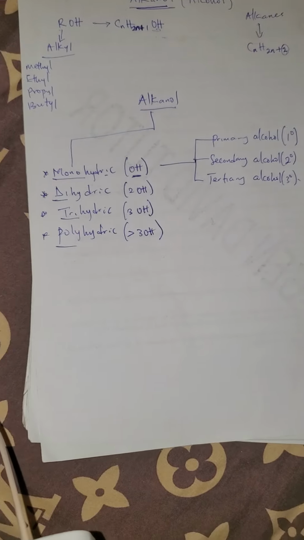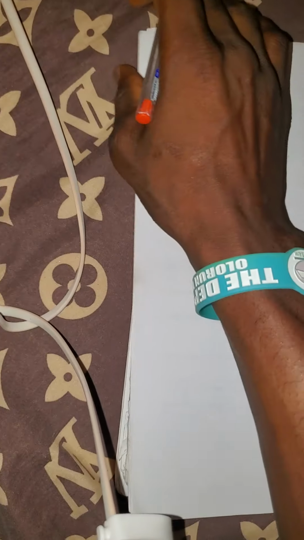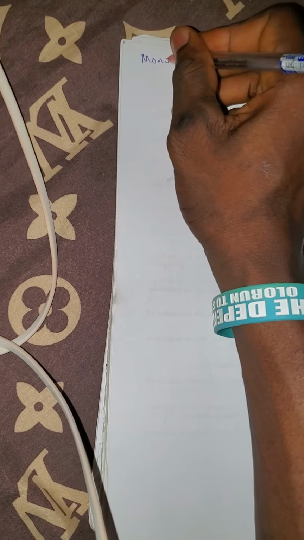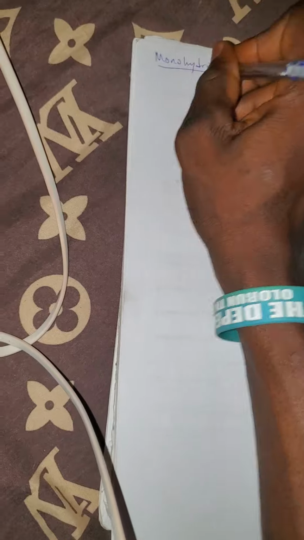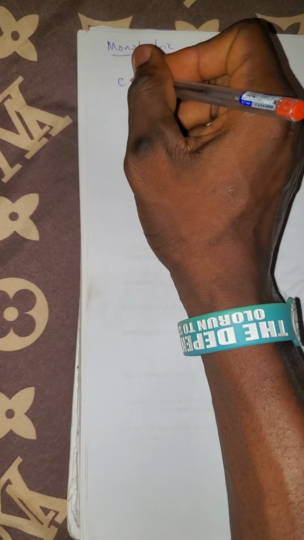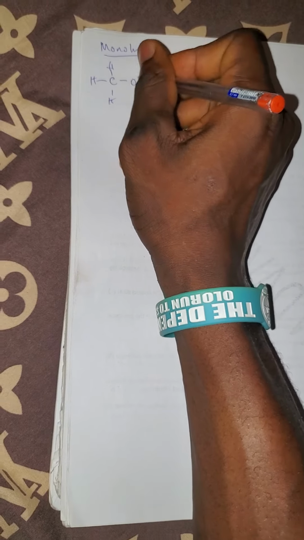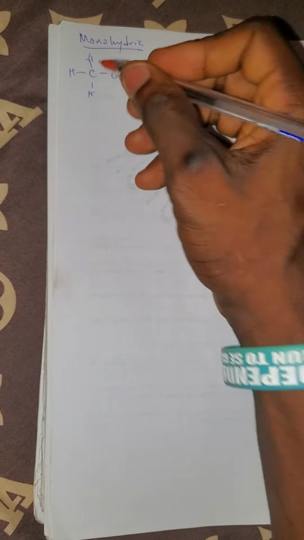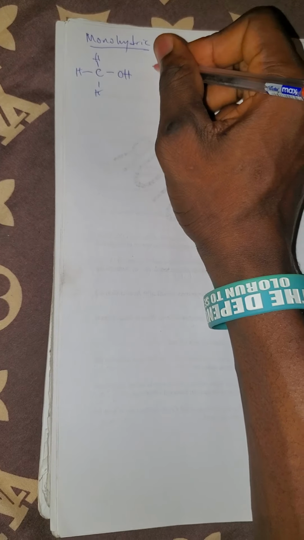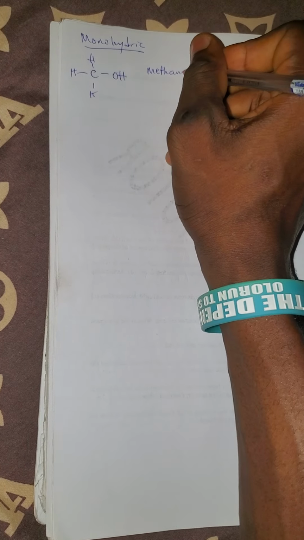I'm going to be using some things to explain here. Now, let me explain the monohydric. Monohydric means, for example, if you have something like this, then you see this is CH3OH. This is methanol.